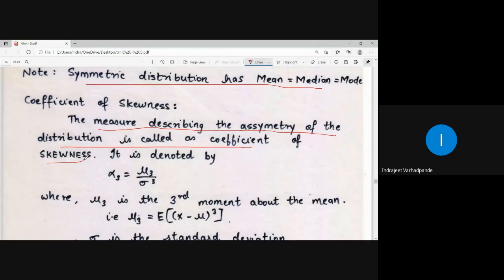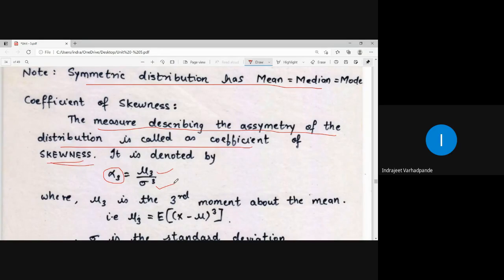Skewness is nothing but a non-symmetric distribution. That particular measure or calculation of asymmetry of the distribution is called the coefficient of skewness. It is denoted by alpha 3. Alpha 3 is equal to mu 3 upon sigma cube.